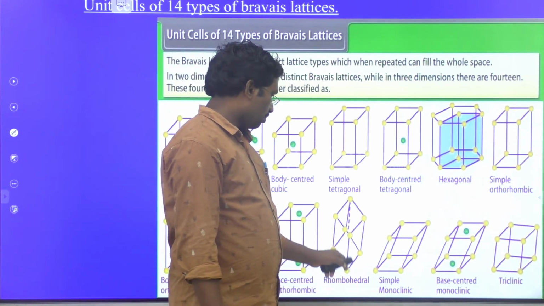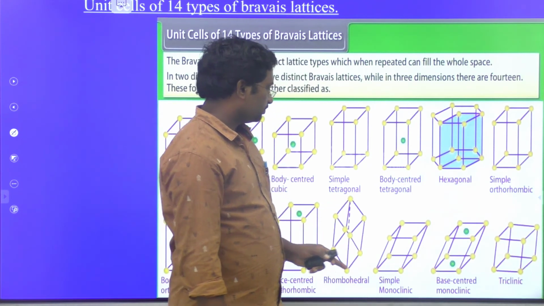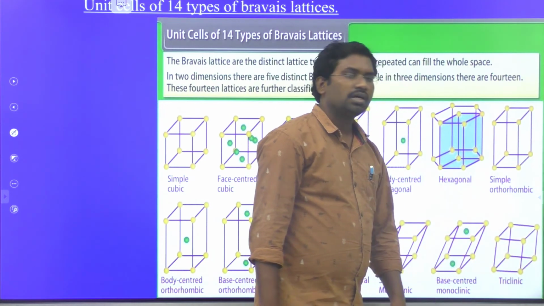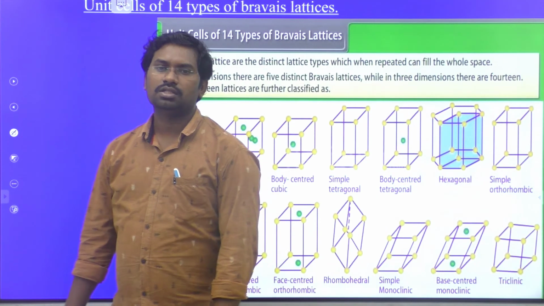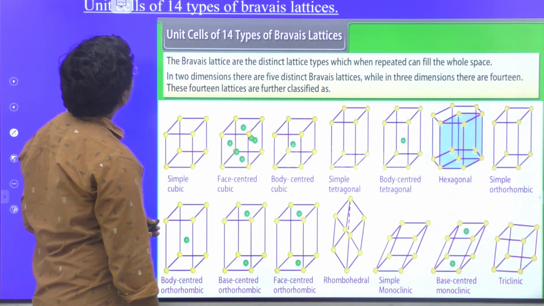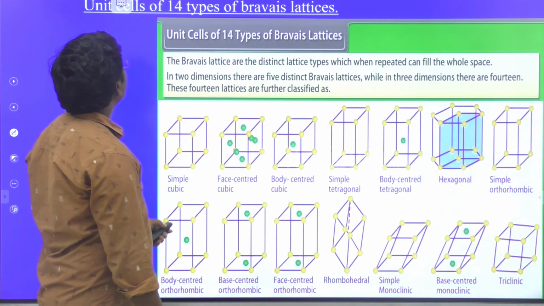This is the rhombohedral structure, and this is the simple monoclinic structure. And next one, base-centered monoclinic structure, and finally triclinic structure. Okay, these are all 14 types of Bravais lattices, presented in different types of unit cells.